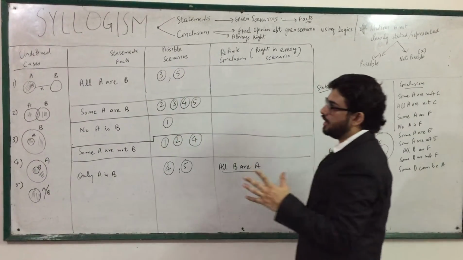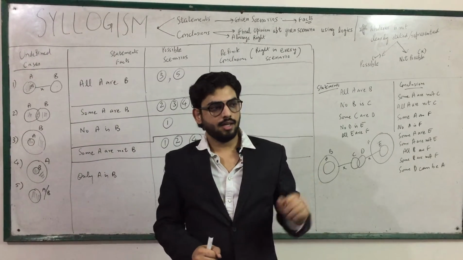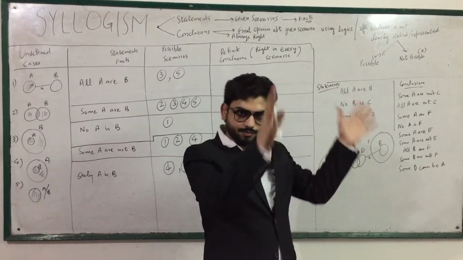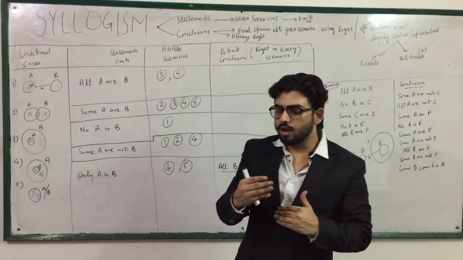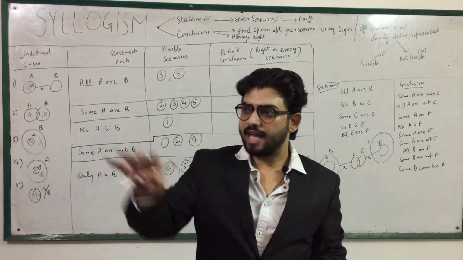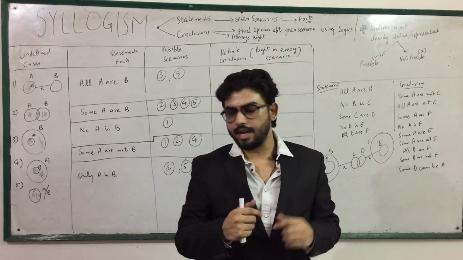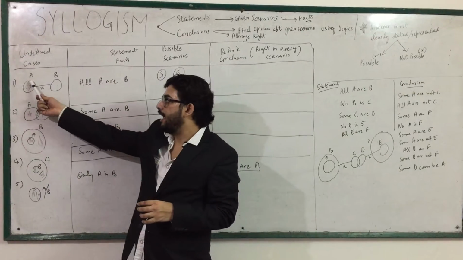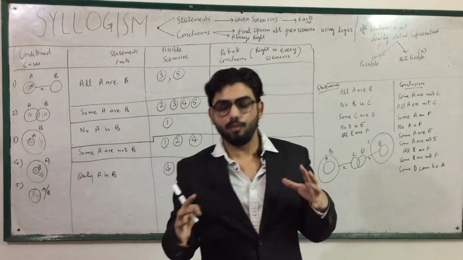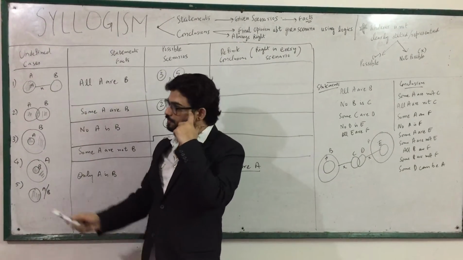Syllogism always talks in terms of groups. Suppose if I say some students are engineers, so we have two groups, students and engineers. Syllogism never talks on a one-to-one basis, that this student is an engineer. It always talks in terms of groups, right? So now we have two groups, A and B, and if I do not give specific information, then at the most we can have 5 possible scenarios.